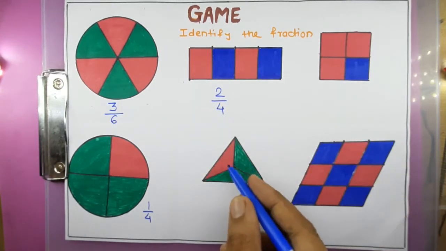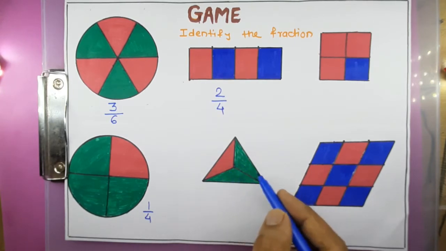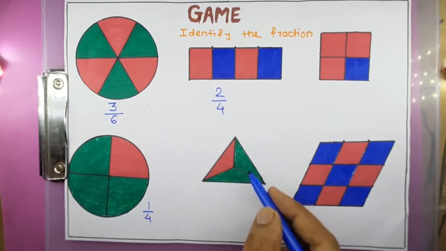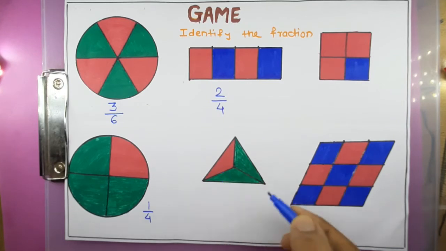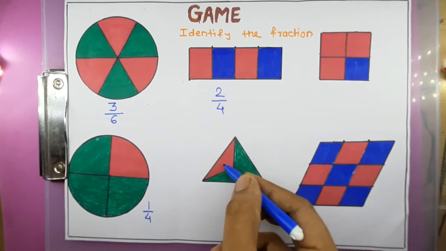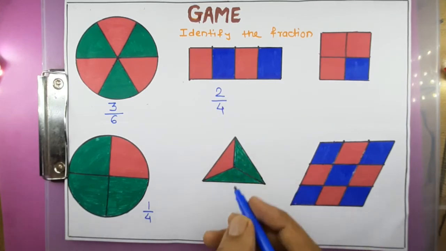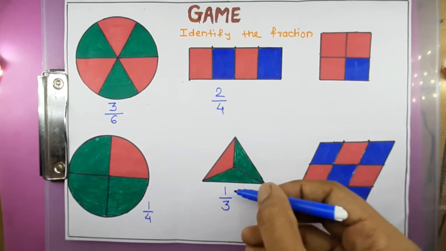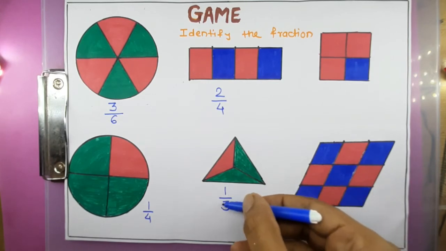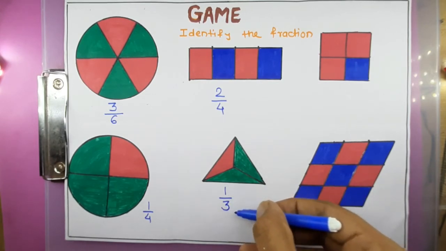Now see here, this shape is called a triangle. In that triangle I have made 3 equivalent parts. From that, one part is red, and total number of parts are 1 2 and 3. So I can write it as 1 upon 3. 1 upon 3 means what? One part is red and total number of parts are 3.